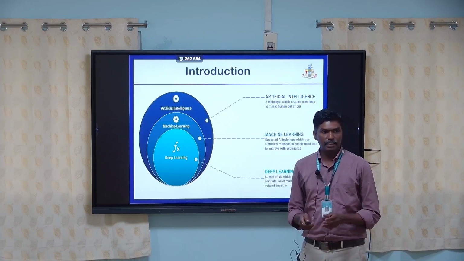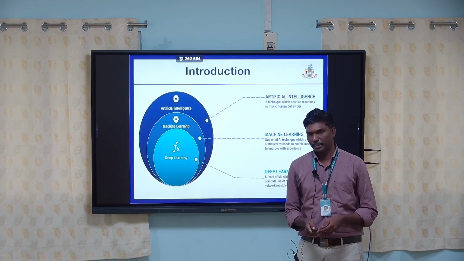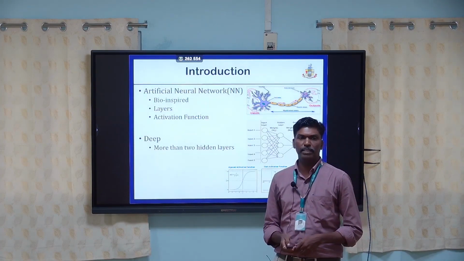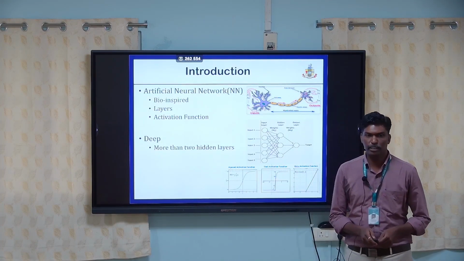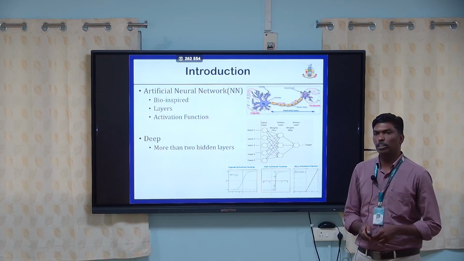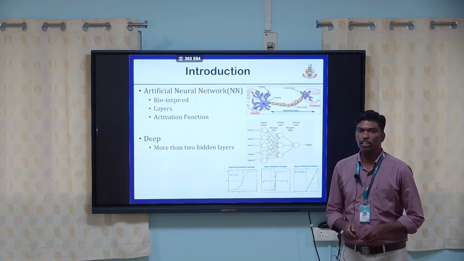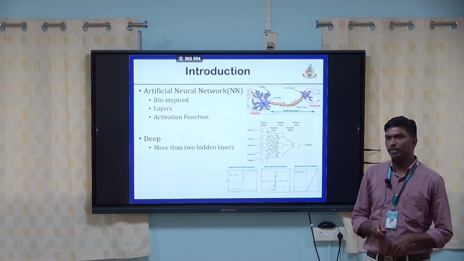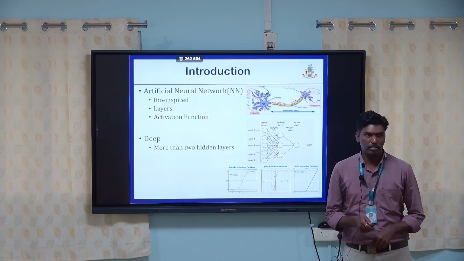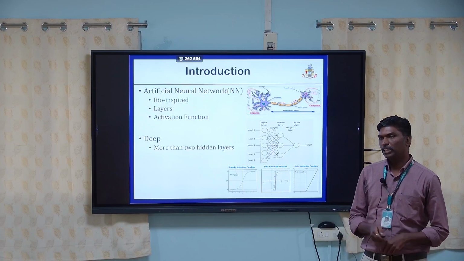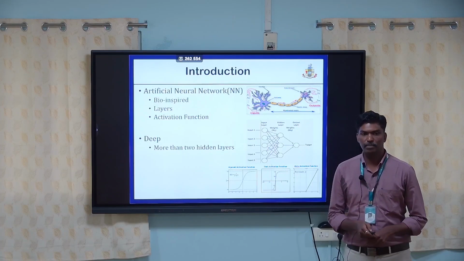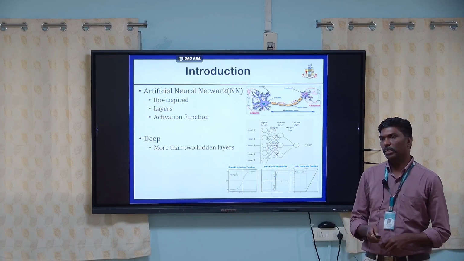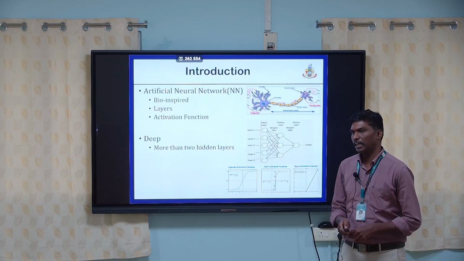It is built on multiple layers. The basis of deep learning is the artificial neural network, which mimics the human nervous system and the brain. This artificial neural network is made up of multiple layers: the input layer, hidden layer, and output layer.